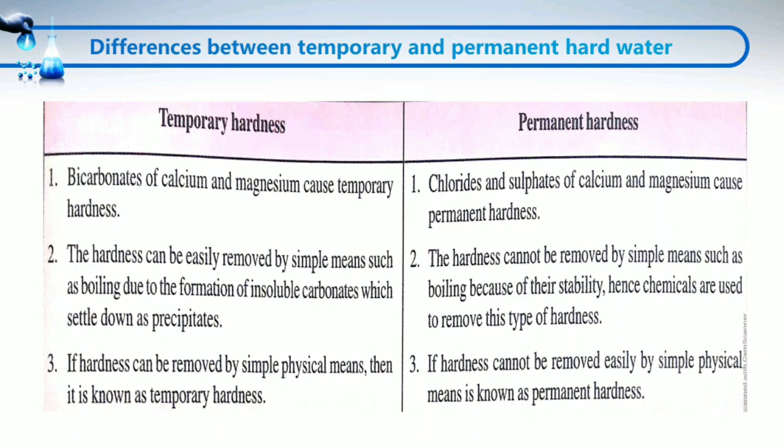But the permanent hardness cannot be removed by boiling. Therefore, some chemicals such as washing soda are required to remove this hardness. Also, we can say that if the hardness of water can be easily removed by simple physical means, then it is called as temporary hardness. And if the hardness cannot be removed easily by simple physical means, then it is called as permanent hardness.